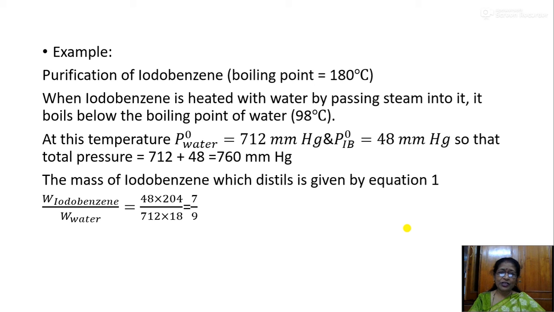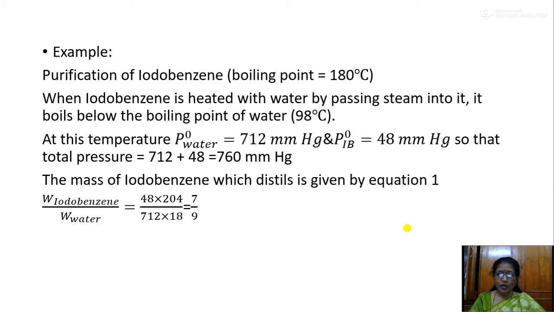At this temperature, the vapor pressure of water will be 712 millimeter of mercury, and the vapor pressure of iodobenzene will be 48 millimeter of mercury, so that the total pressure is 712 plus 48, which is equal to 760 millimeter of mercury.